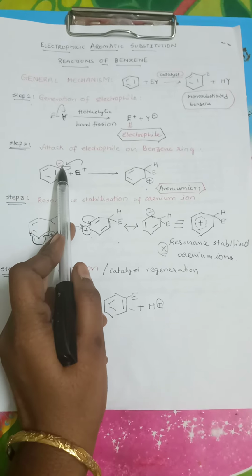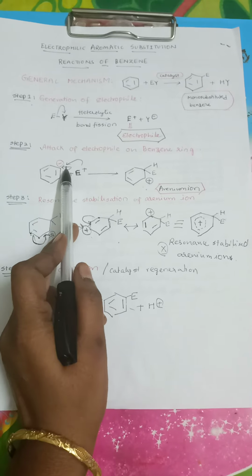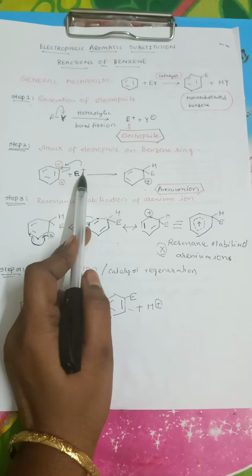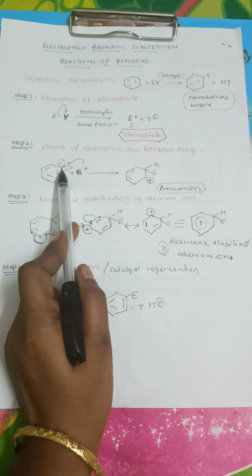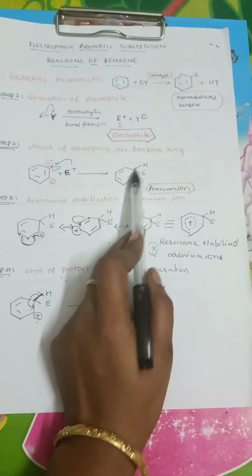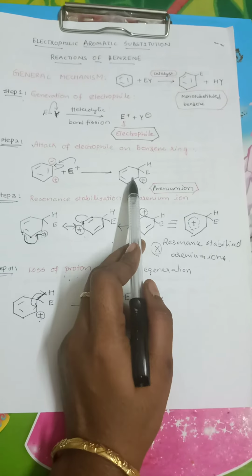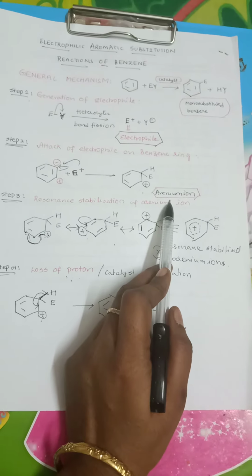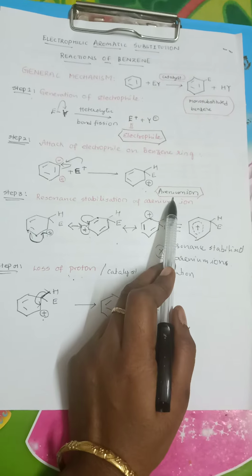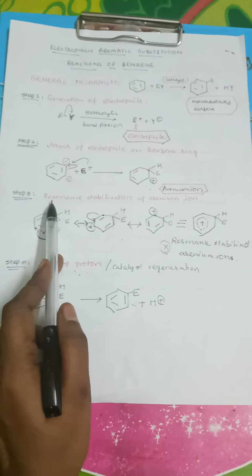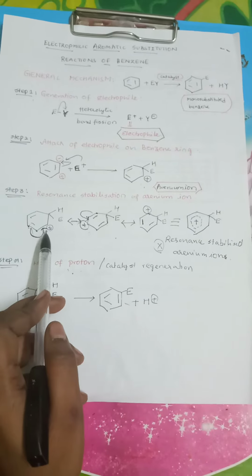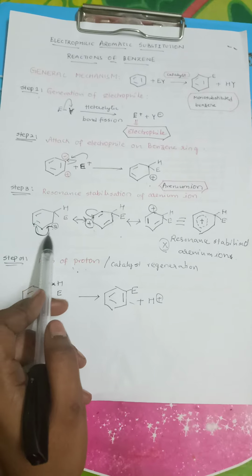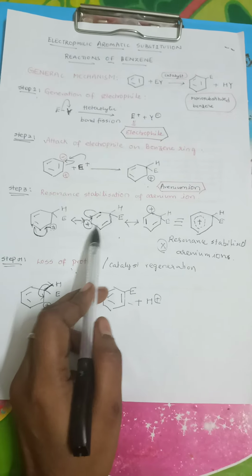How is the negative charge induced on the benzene ring? Because of the delocalization of this double bond, this carbon attains positive charge and this carbon attains negative charge. So your electrophile with positive charge attacks the negatively charged carbon present here to give the electrophile accommodation. And once the electrophile has been accommodated, a positive charge is introduced on your benzene ring by which it turns unstable, and this is said to be arenium ion. And this arenium ion, as a part of step 3, undergoes resonance stabilization, and because of the resonance stabilization, the double bond will be delocalized.